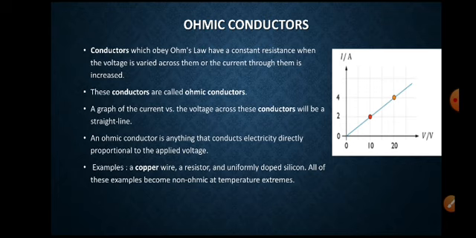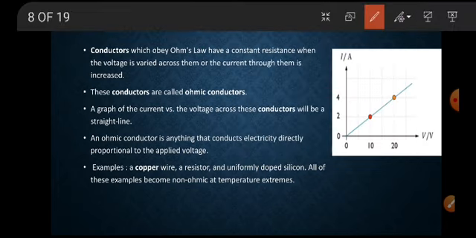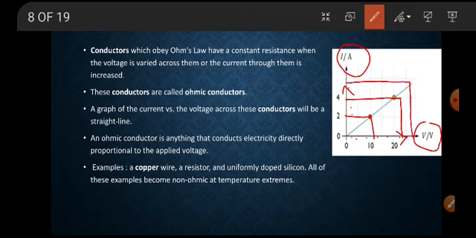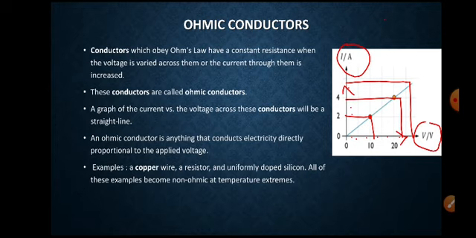As the current increases, current is increasing on the x-axis, with current in amperes and voltage in volts, the voltage also increases. So here they are directly proportional and it is increasing directly.